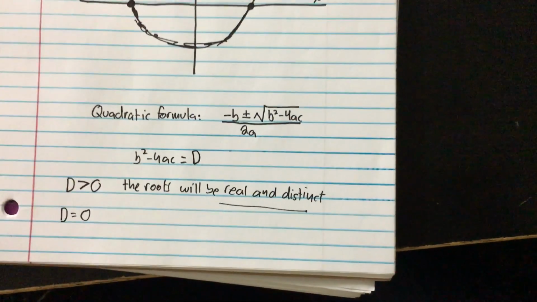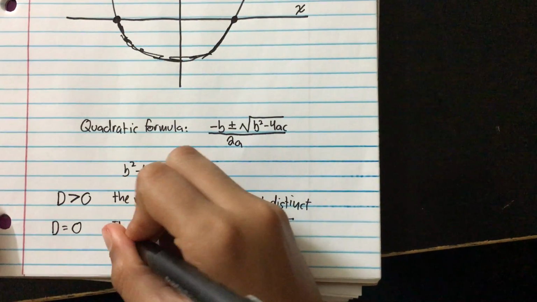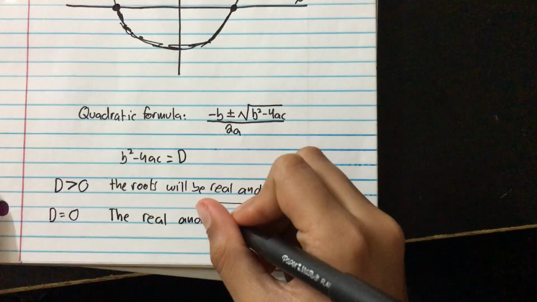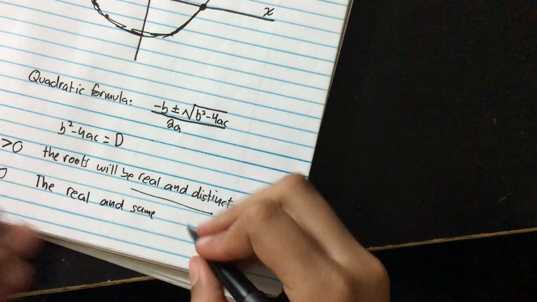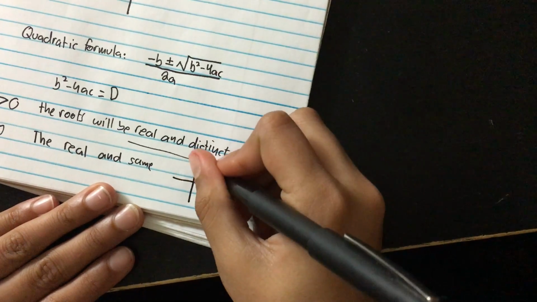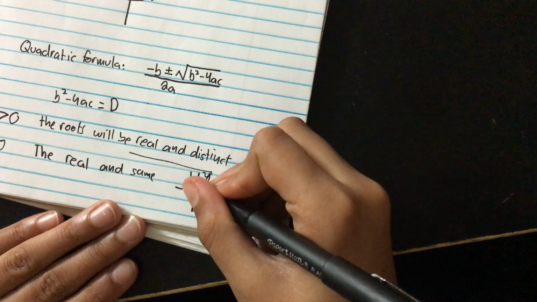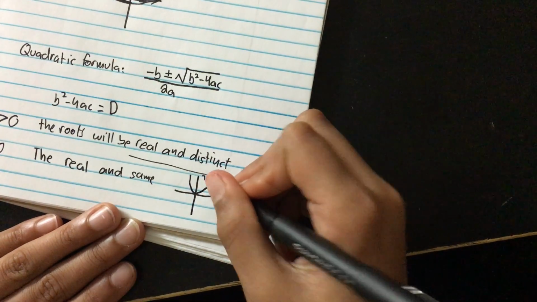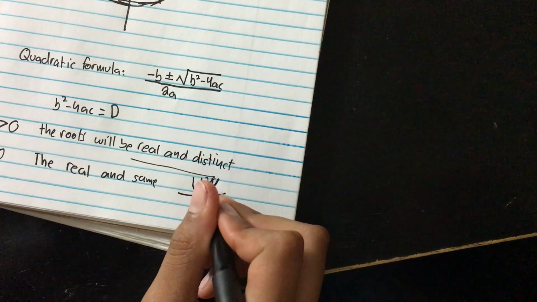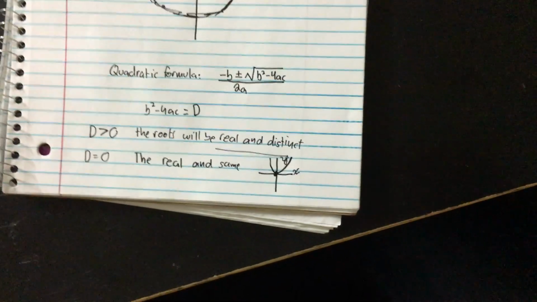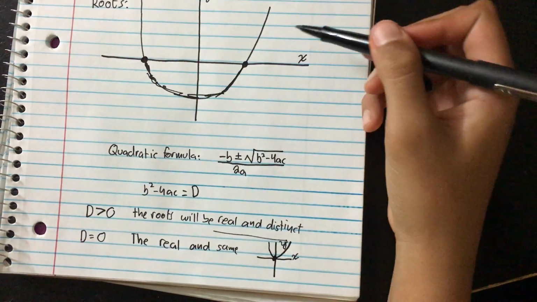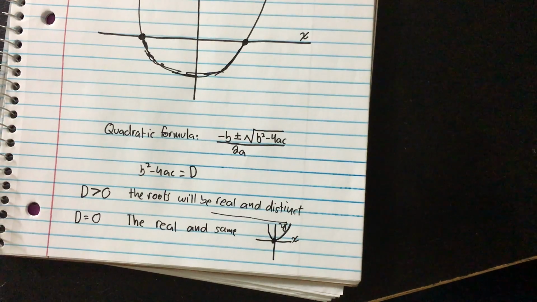If d is equal to 0, the roots will be real as usual and same. What does that mean, you may be asking. Let me draw a small x and y axis here. That means the parabola has a vertex which is actually also its root. As you can see, this is the vertex, but it's also the only root. It's the only one touching the x-axis. And you may be wondering, wow, this is really surprising. I thought it could only cut the x-axis. Well, no, there's actually one more thing to tell you.